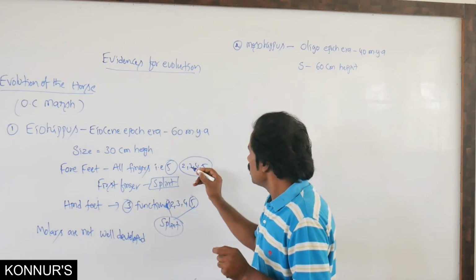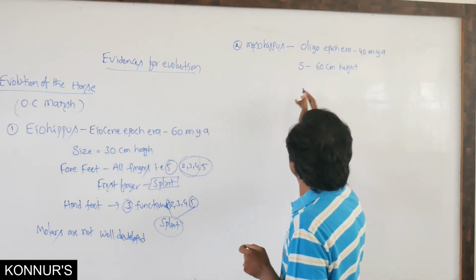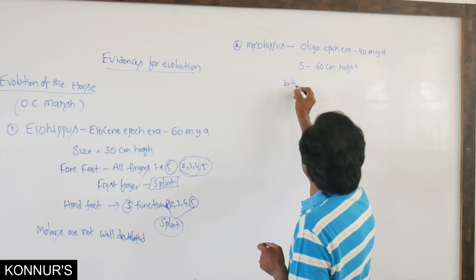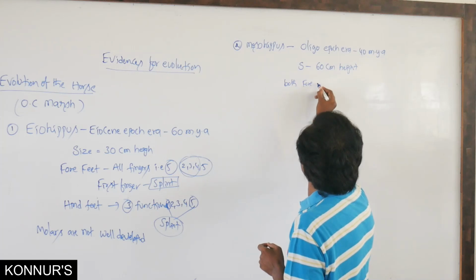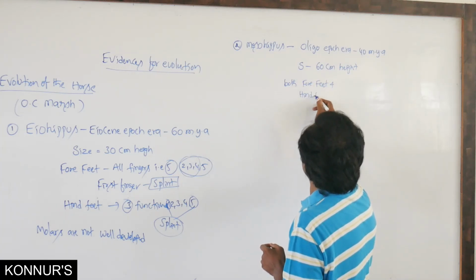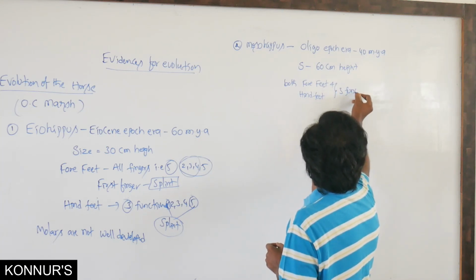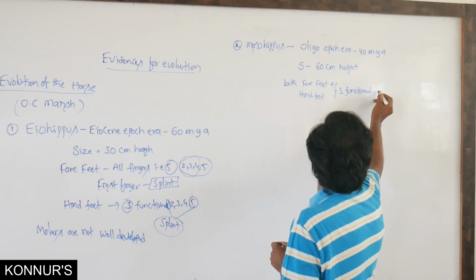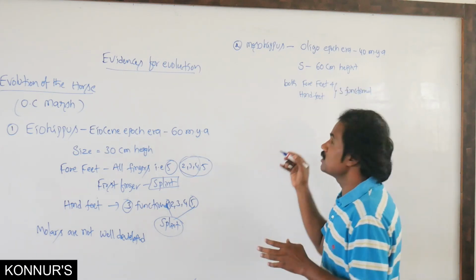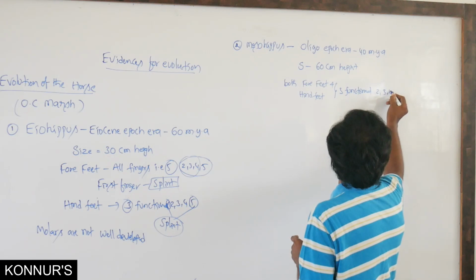In its fore feet as well as hind feet, only 3 are functional, that is 2, 3, 4.